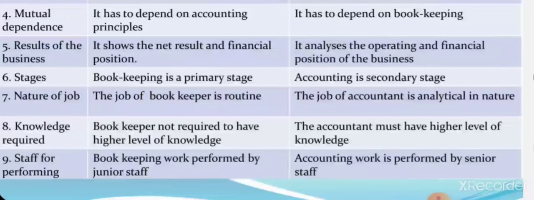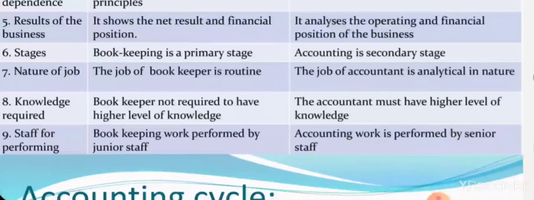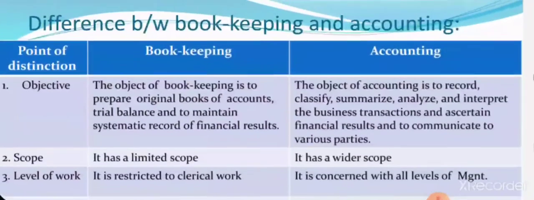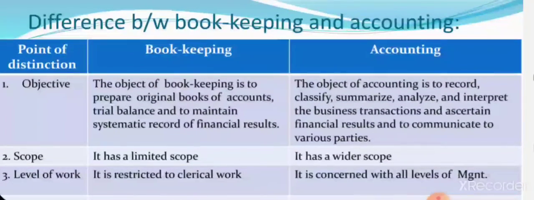He or she just has to maintain a record, just has to enter the records based on the time of occurrence, that is chronological order. And when it comes to accounts, the accountant must have a higher level of knowledge. And the bookkeeping work is performed by junior staff, and accounting is performed by senior staff. So these are the major differences between bookkeeping and accounting.